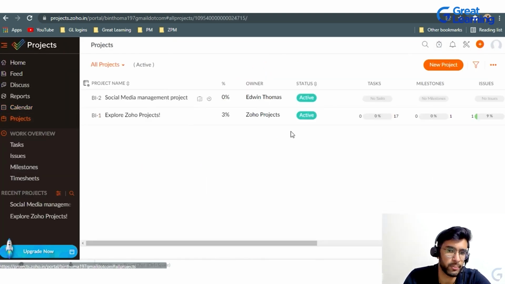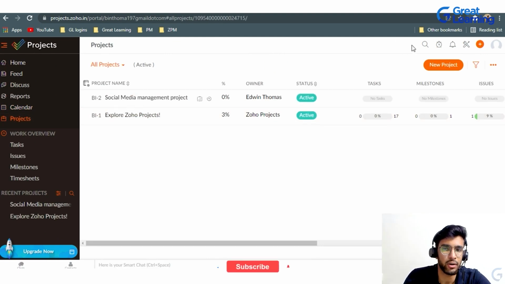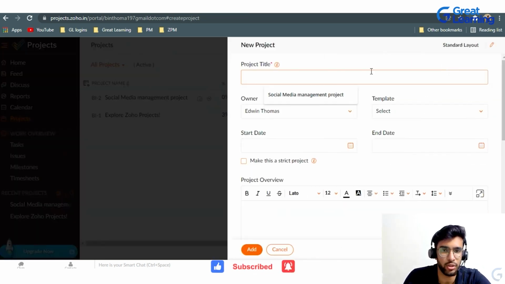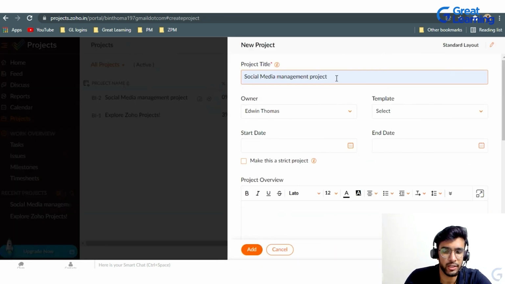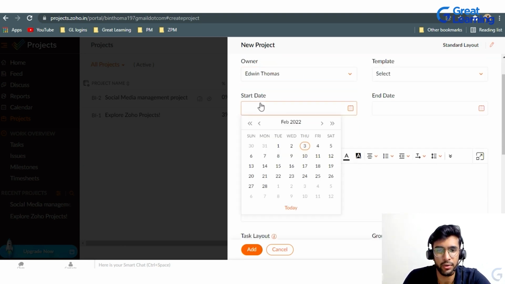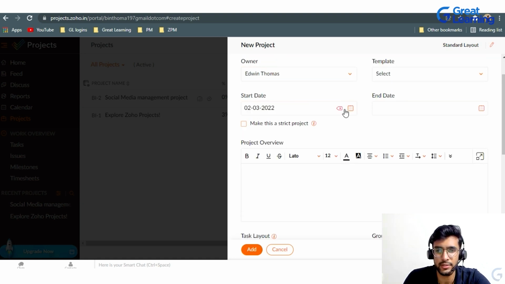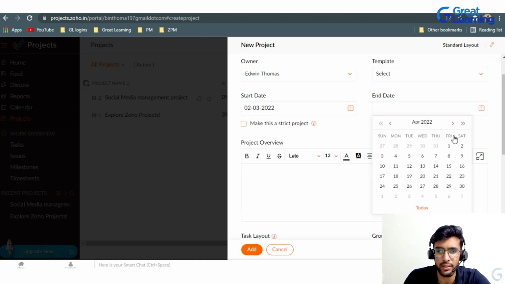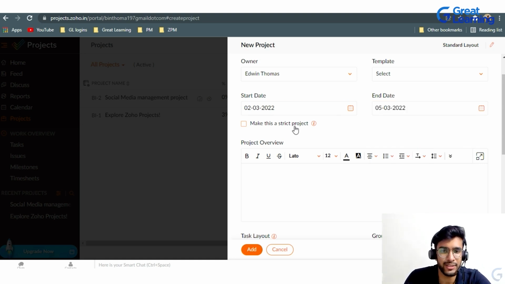Now coming to projects. Projects shows the number of projects that the organization is currently working on. I'll show you guys how to add a new project. So here is the new project option. I'll put project management one here for the sake of the name of the project. See, that's how you create the project. Now you keep a date: 3rd February is the start date, and I'll give 3 months for the project to establish well. And let's make it a strict project that is within the timeline so that everyone can understand.